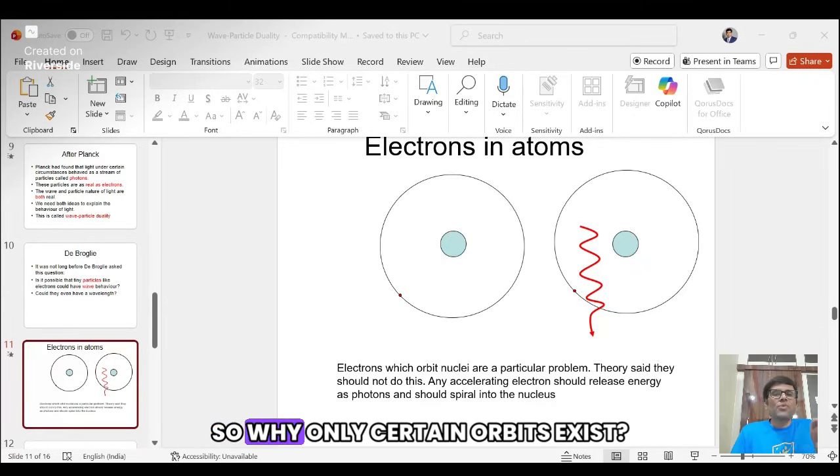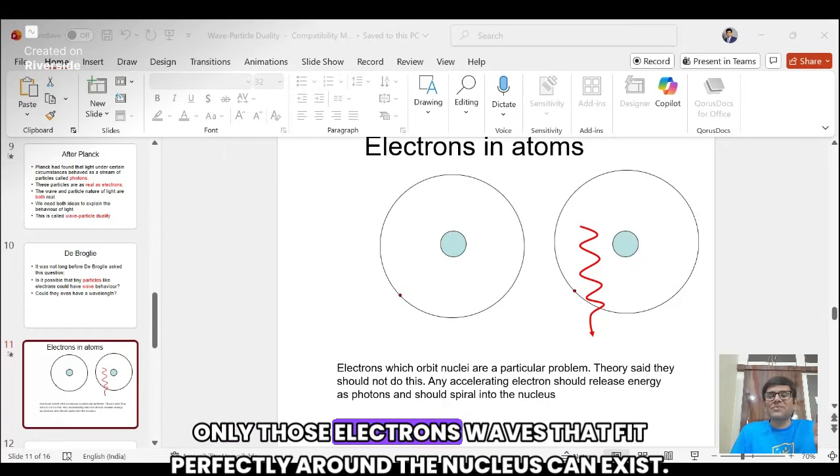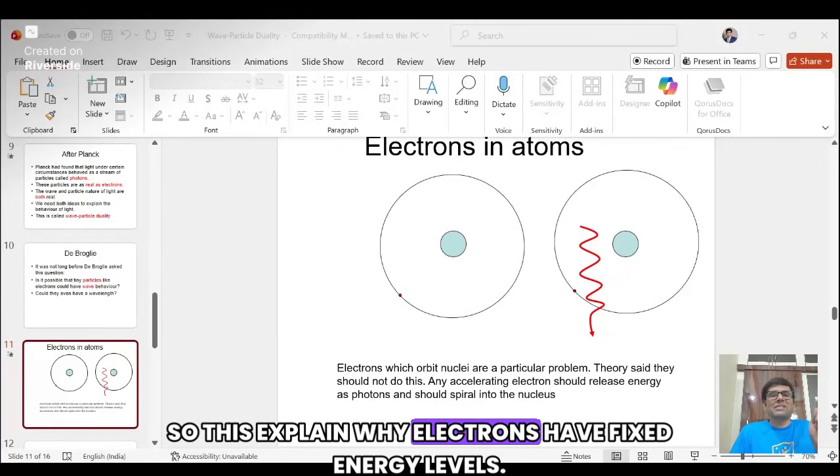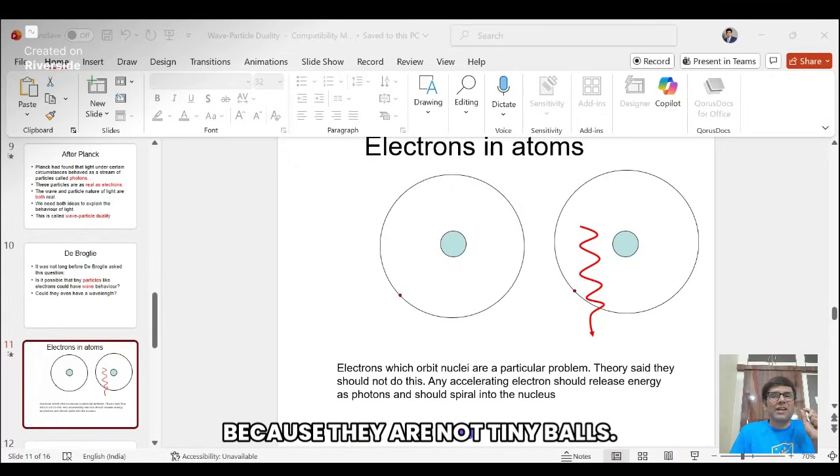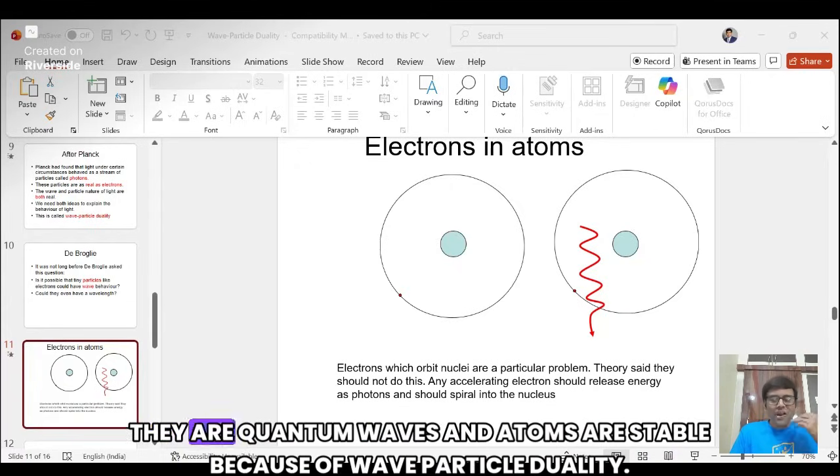So why do only certain orbits exist? Only those electron waves that fit perfectly around the nucleus can exist. So this explains why electrons have fixed energy levels. So I want to tell you from this image that electrons do not crash into the nucleus because they are not tiny balls. They are quantum waves. And atoms are stable because of wave-particle duality.